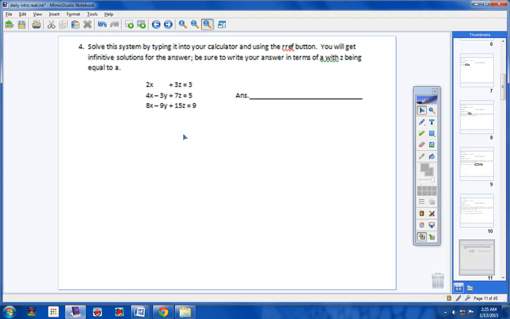Hold on 1 second here. 3. Okay, let me check this real quick. 2, 4, 8, 0, negative 3, negative 9, 3, 7, 15, 3, 5, 9. Okay, students, now, when I type this in, here's what I'm getting out on my calculator.